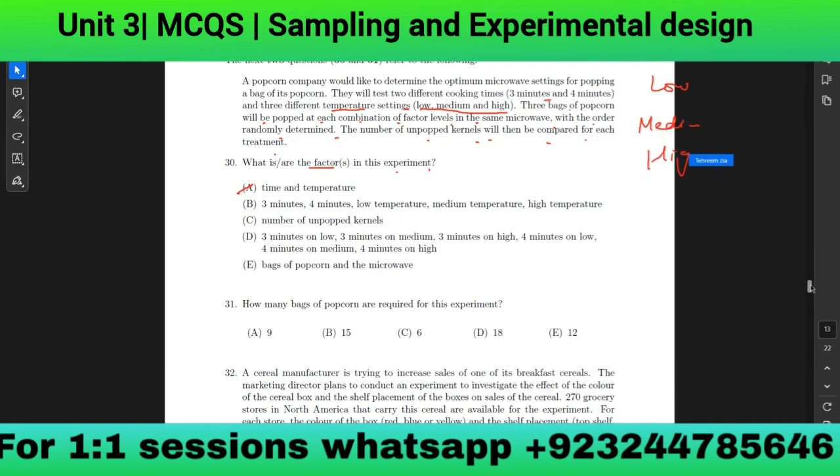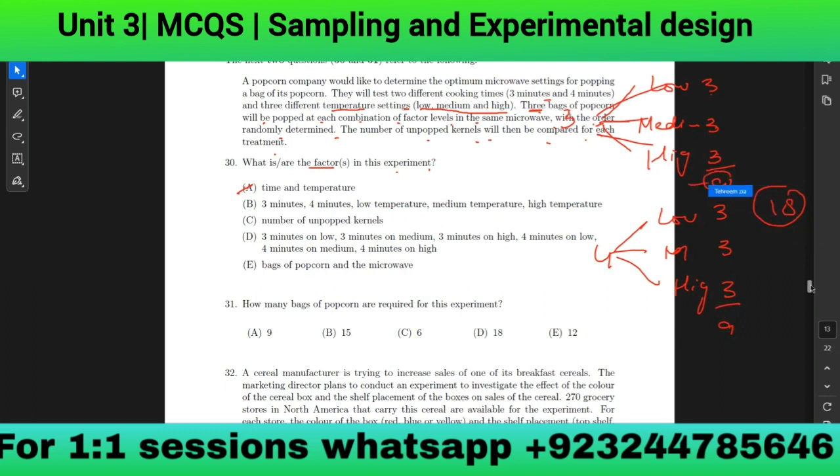And then we have all of these factor levels at 3 minutes. Then we have all of these factor levels at 4 minutes. So first of all, you have three bags on low, three bags on medium, three bags on high, so 9. Then three bags on low, three on medium, three on high, again 9. So 9 plus 9 will be 18. You have 9 bags for 3 minutes and 9 bags for 4 minutes. In total, it would be 18 bags.